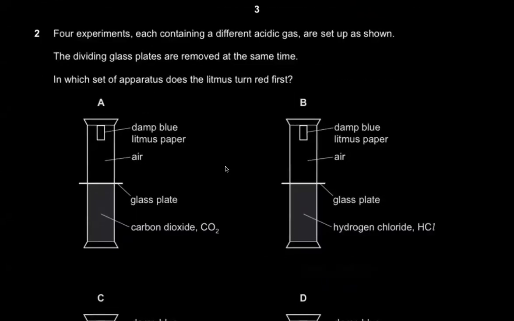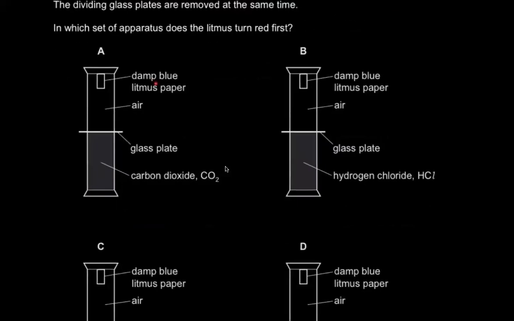Okay. MCQ2 says 4 experiments, each containing a different acidic gas, are set up as shown. The dividing glass plates, and so on. In which set of apparatus does the litmus turn red first, right? So you have a damp blue litmus paper, and you have acidic gases. And we know that acidic gases turn damp blue litmus paper red, right?